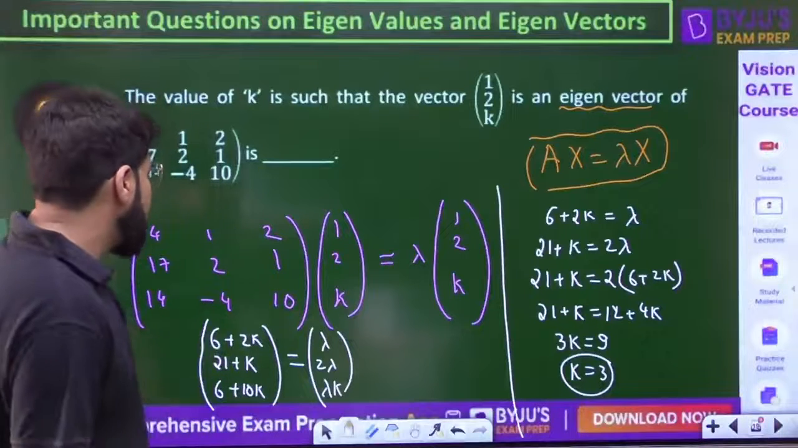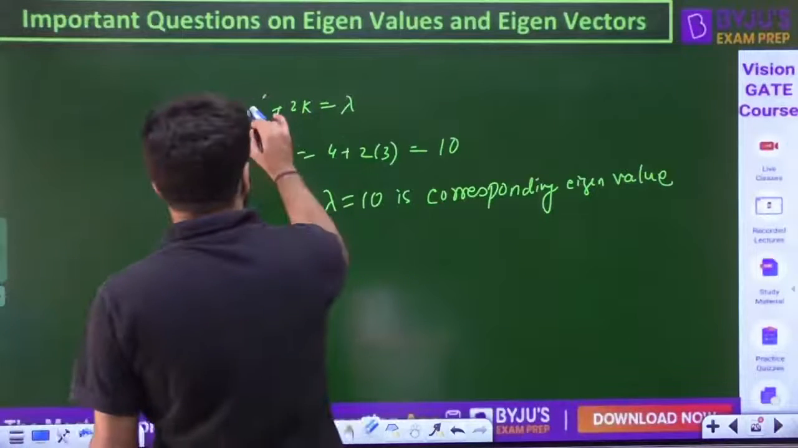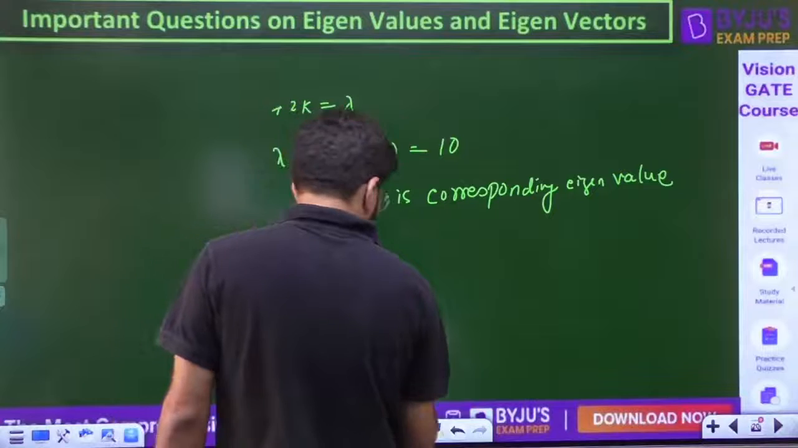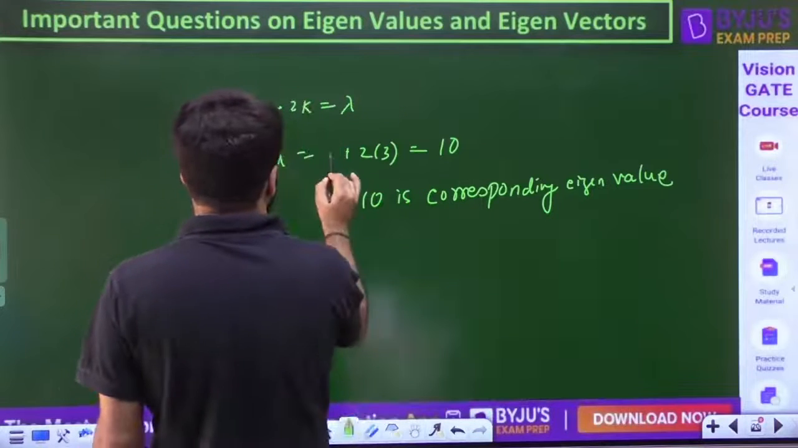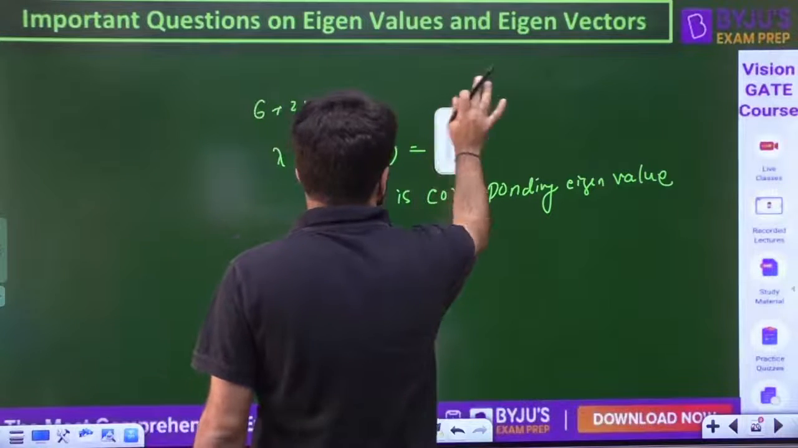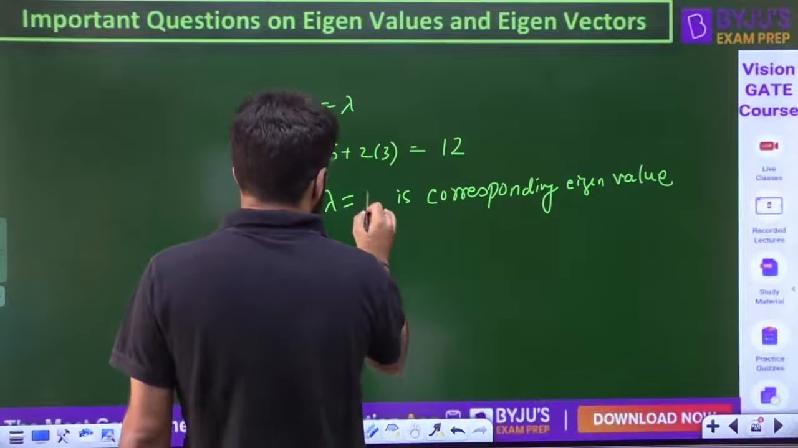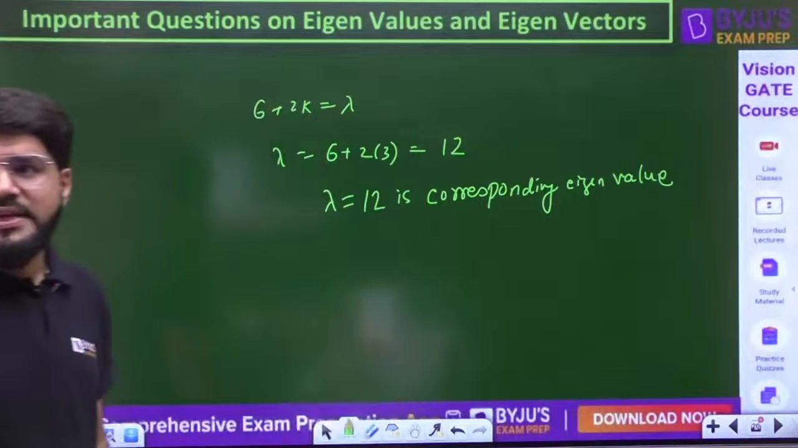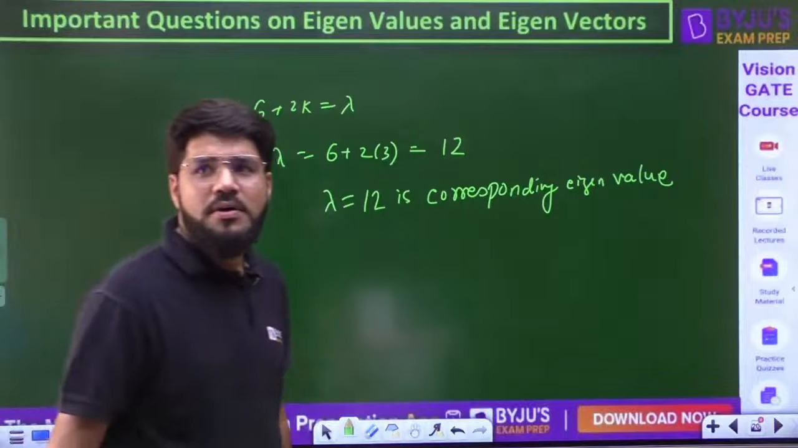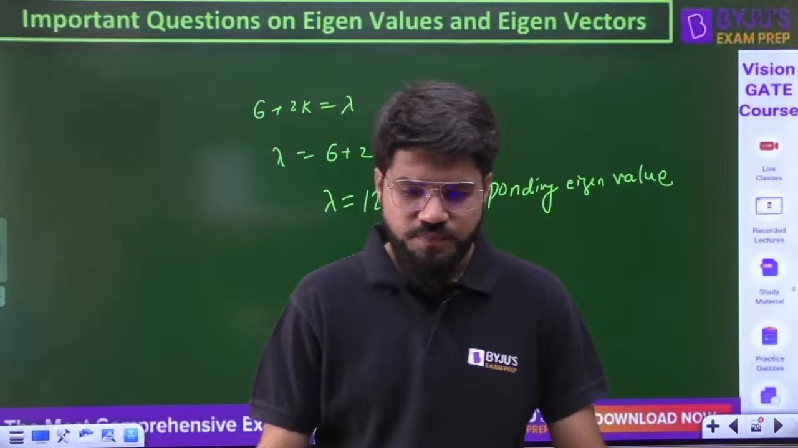And if k is equal to 3, then I have 6 plus 2k. Here a correction is needed. So 6 plus 2k is lambda, so 6 plus 2 into 3, the corresponding eigenvalue is 12. The corresponding eigenvalue is 12. That will change. All okay now?